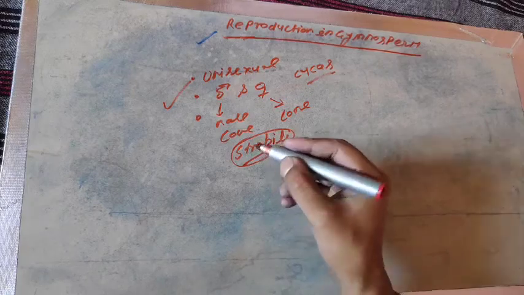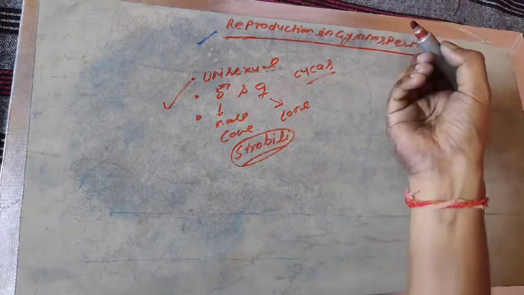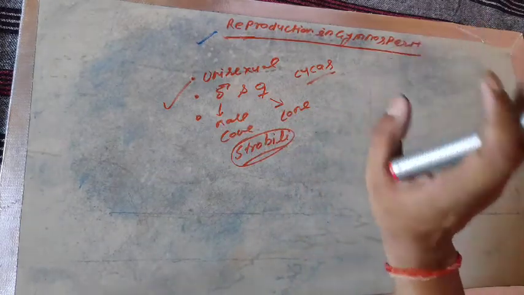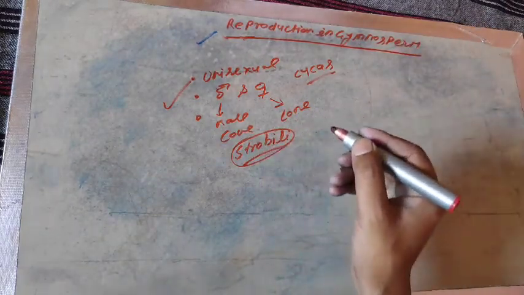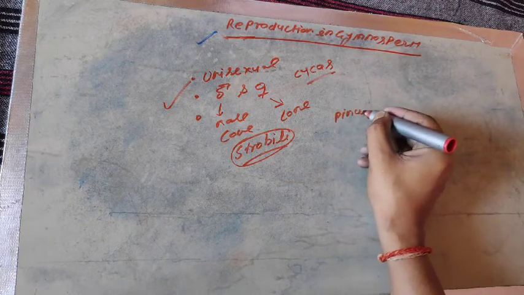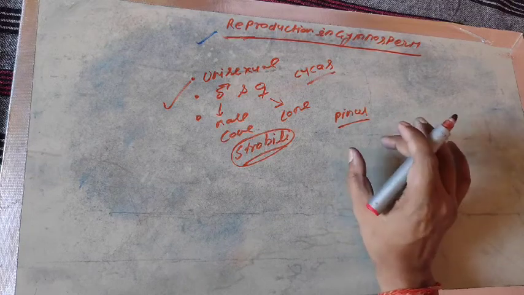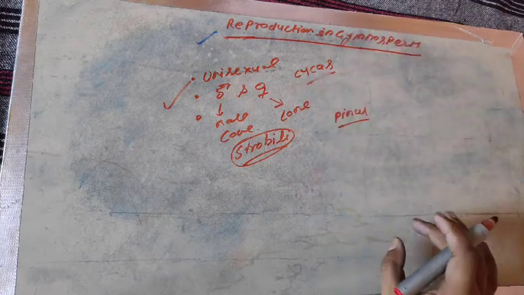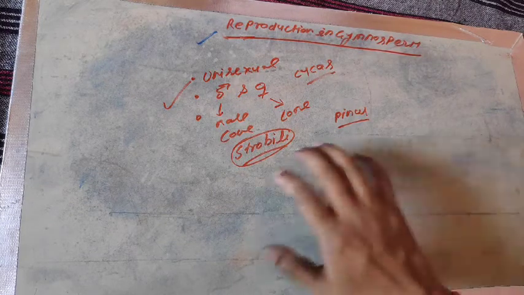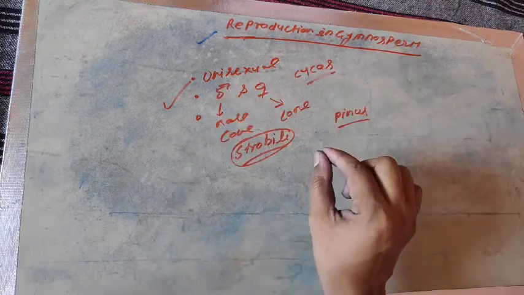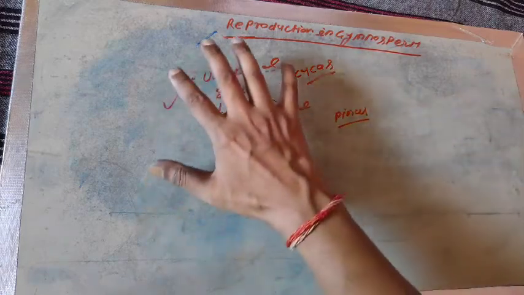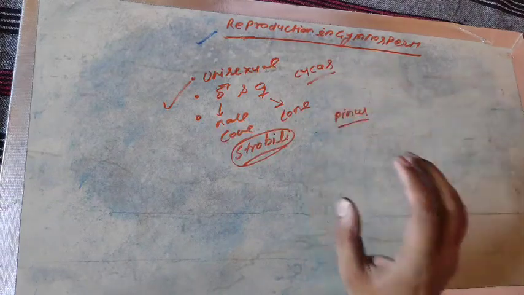But sometimes in the same group, that is in gymnosperm, the male and female reproductive parts are found in the same plant, that is male cone and female cone will be on the same plant. The example is Pinus. Pinus is bisexual, that is homosporous type, and cycas is unisexual, that is heterosporous type. Those are the basic key points to remember. Now we are going to describe the life cycle of cycas only.